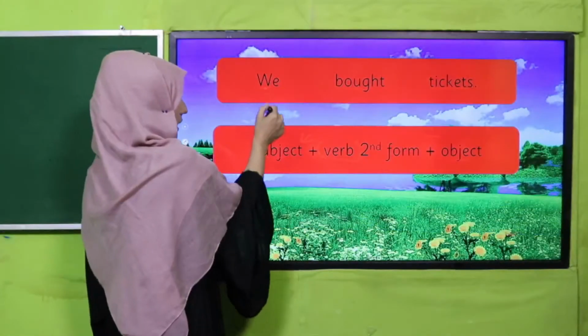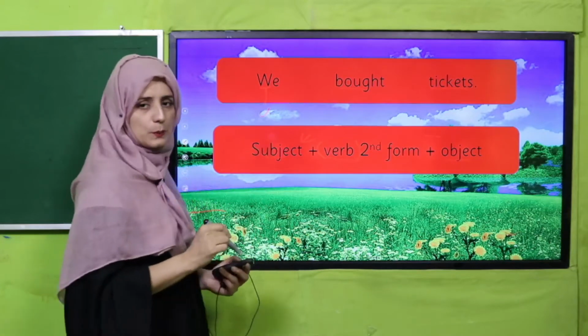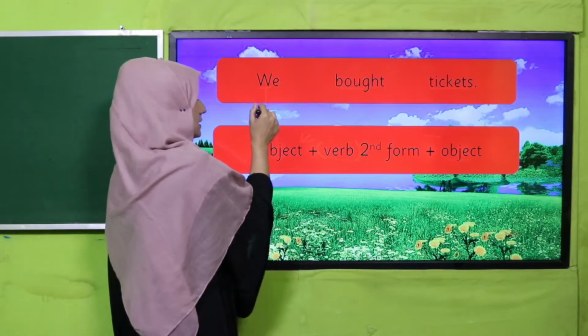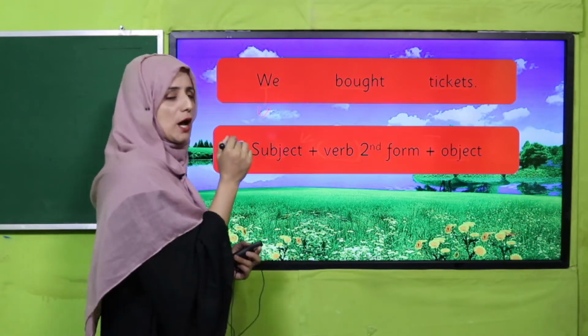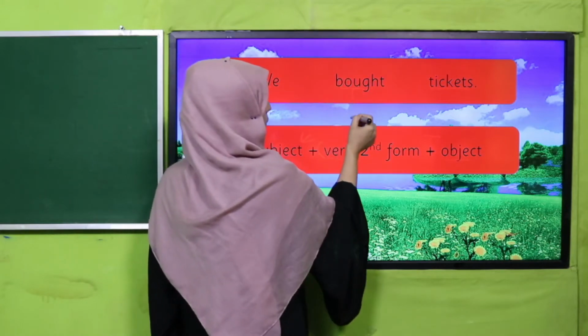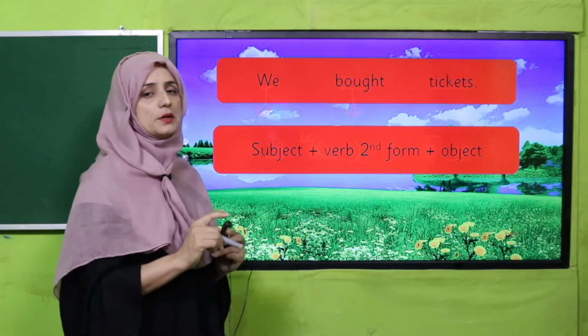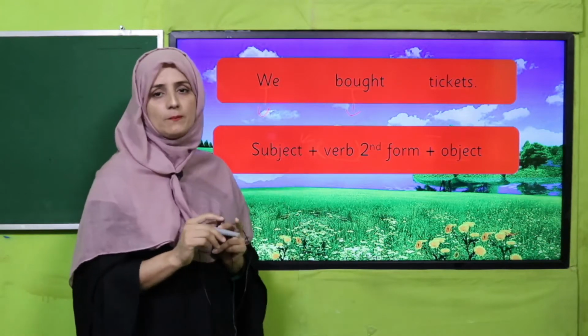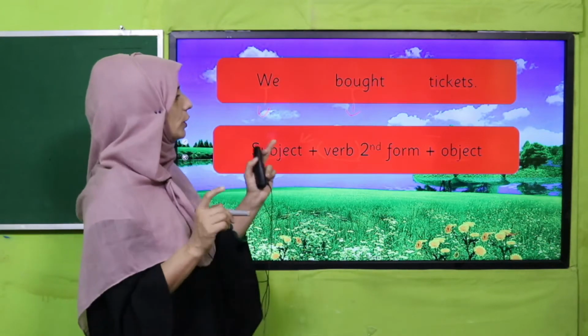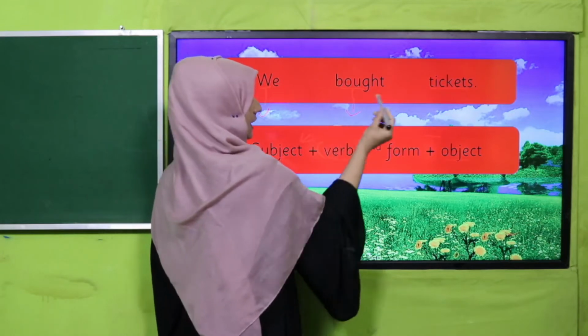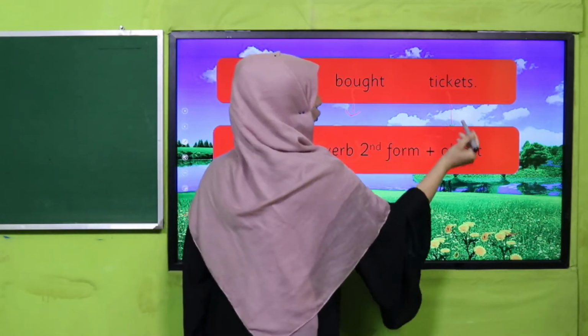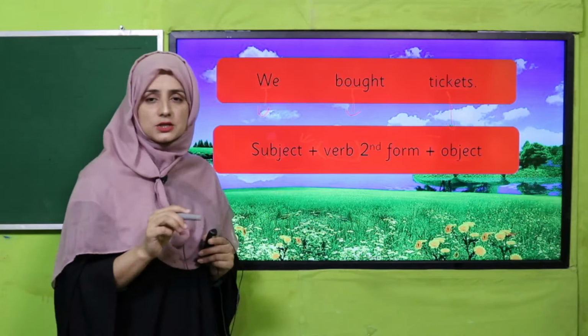Yes, my dear students. So what is "we"? "We" is the subject performing the action, and it is what? A pronoun. Yes, you're right. And what is the verb? Bought. So bought is the second form of the verb, and which is its first form? Buy. Yes, good. So we have used the second form of the verb. Tickets is the object. We bought tickets.